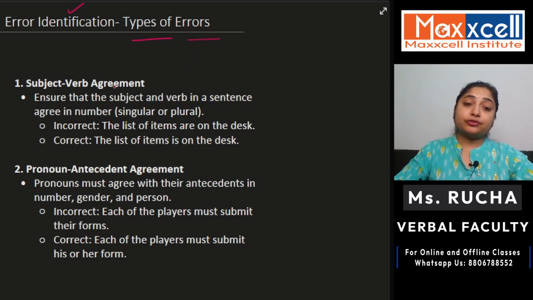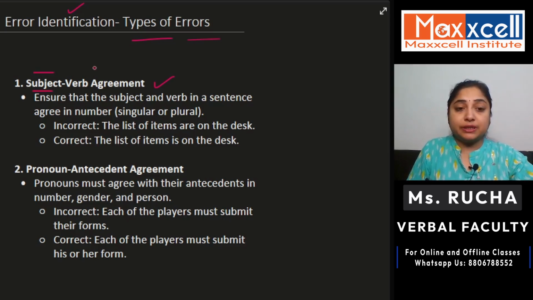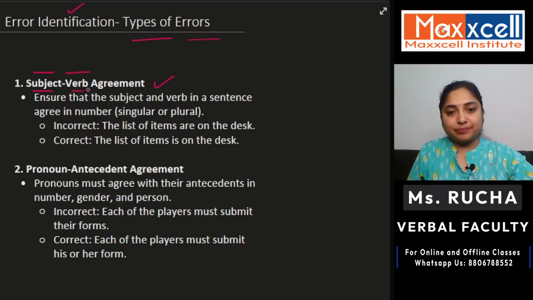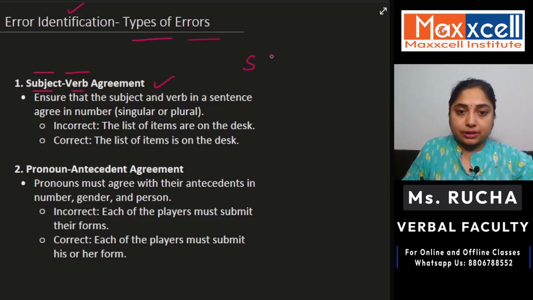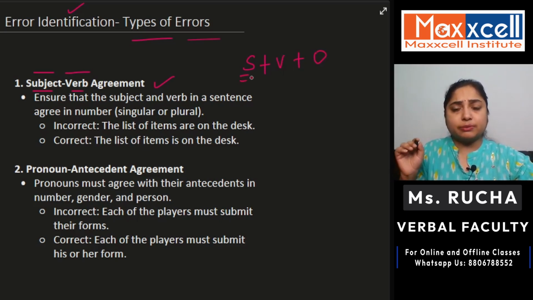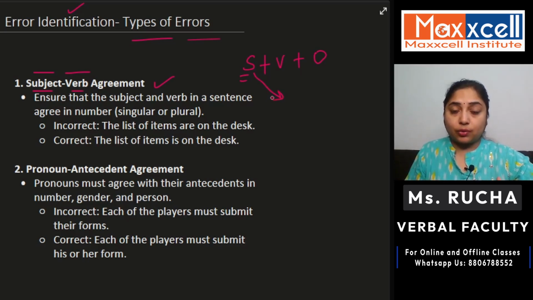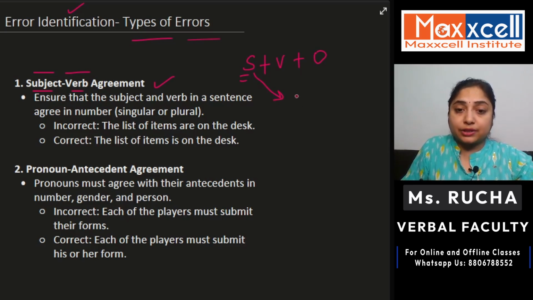The first type of error that you can expect in the sentence correction question type is subject and verb agreement. For that, we first have to understand what subject means and what a verb basically is. When we write or read any sentence, we have three elements there: one is subject, one is verb, and one is object. Now let us quickly understand what subject, verb, and object basically mean. Subject basically means anyone or anybody who is doing that action.